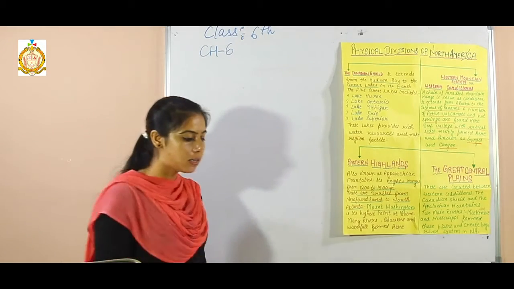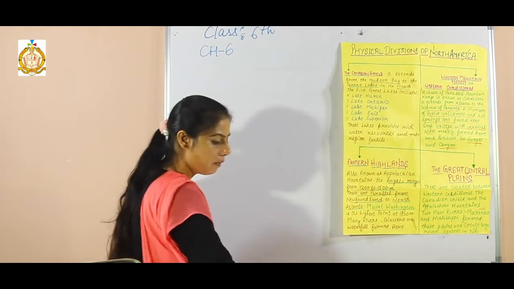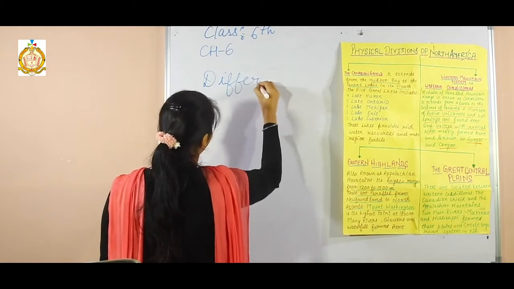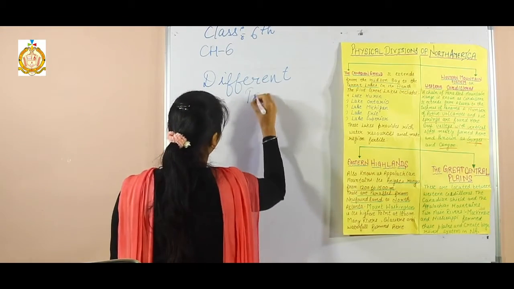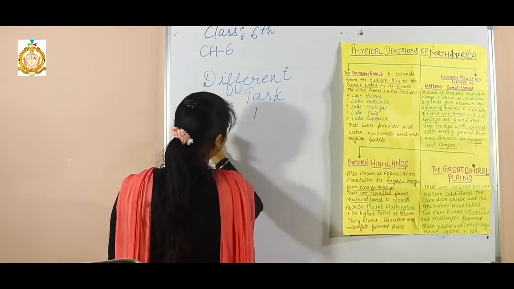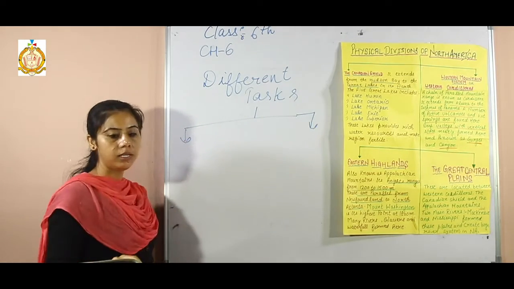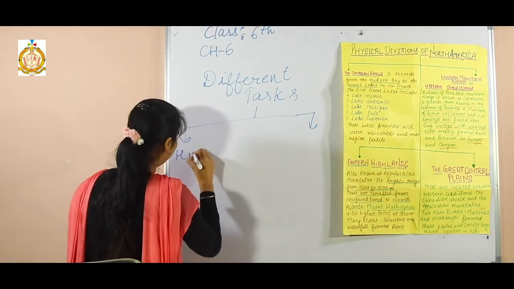So there are 4 tasks under the lumbering activities. Different tasks under the lumbering. So first one is high riggers.